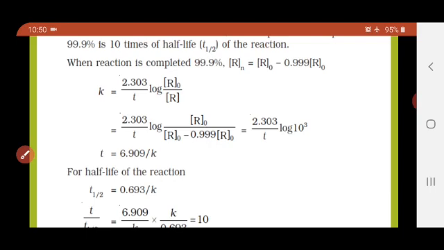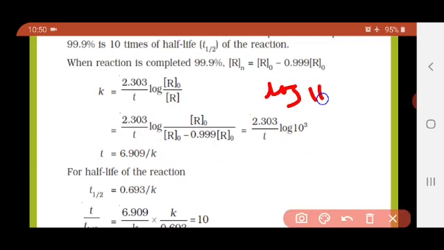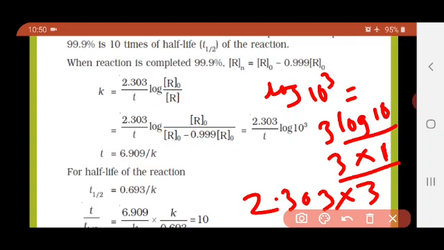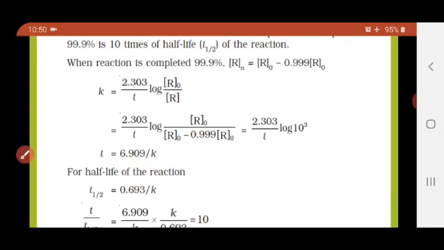So T is equal to 2.303 into log of 10 to the power 3. Here log of 10 to the power 3 is nothing but 3 log 10. Log 10 is nothing but 1, into 3, so this will come as 3. So 3 into 2.303, which is 6.909. So T is equal to 6.909 divided by K.